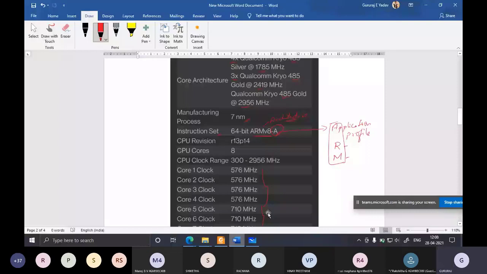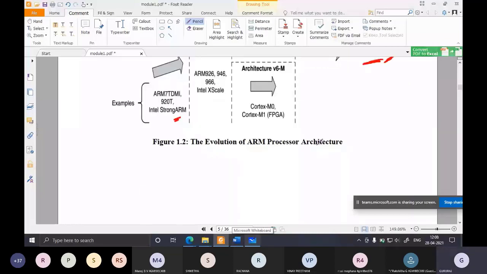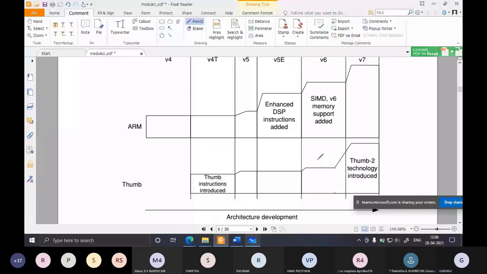So this is the evolution of ARM processor architecture, and the architecture development. What are the new features that were added? In version 4, some features were there. In version 4T, something new was introduced known as thumb instructions. We shall see what thumb is later. For now, remember, in version 4 only ARM instructions were there. In version 4T, a new instruction set was introduced, the thumb instruction set. So version 4T supports both the ARM instruction set as well as the thumb instruction set.